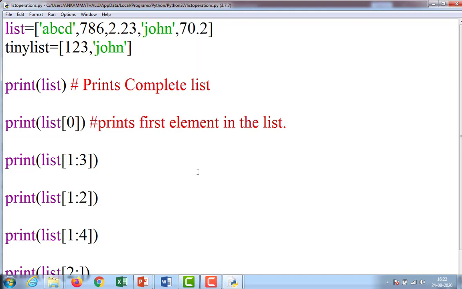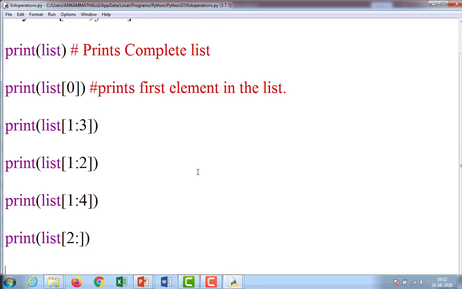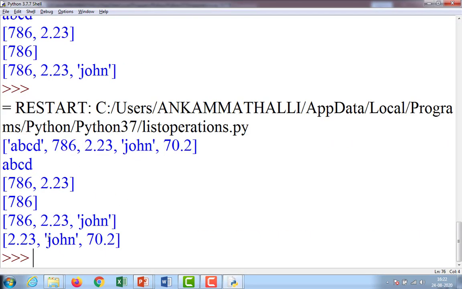Observe. Control S, F5. So the output starts at 2.23, because the list starts here 0, 1, 2. So from 2 onwards the entire list is displayed.